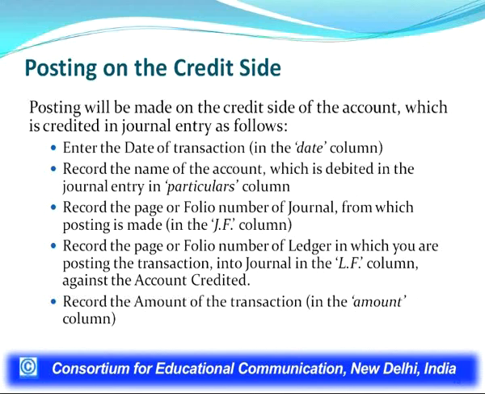Like in this entry, in the capital account on the credit side we shall record by cash account. So by seeing the capital account, we could know that the cash has been received on account of capital, or capital has been introduced by the owner in the form of cash. Then we shall record the journal folio in the ledger and the ledger folio in the journal. And then we shall record the amount on the credit side, in the modern format in the credit amount column.